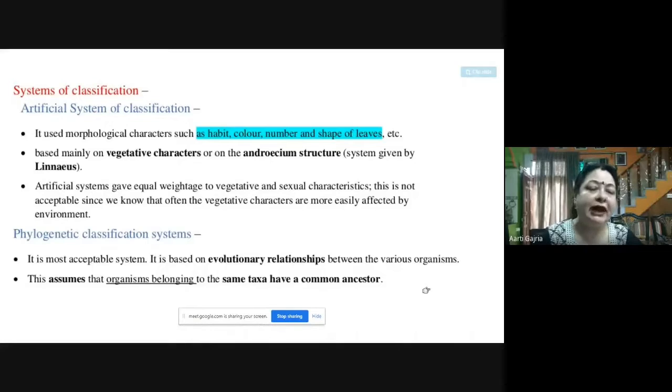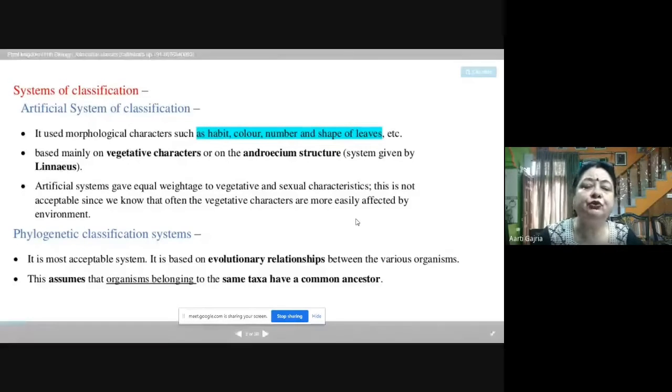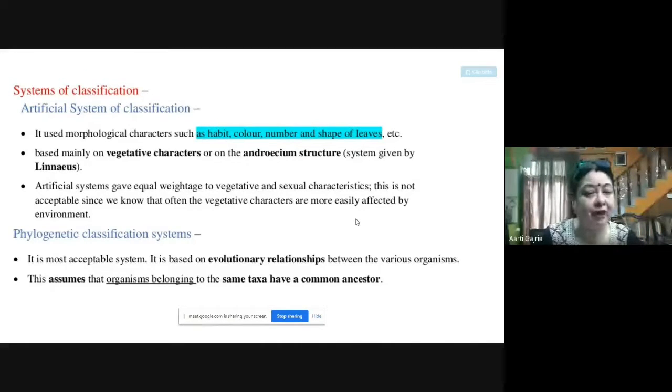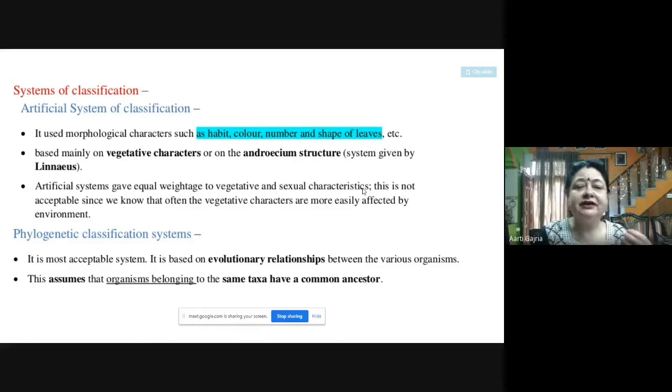Going for the classification of plant kingdom, we should know what were the systems of classification since the beginning. So first was the artificial system of classification, which used the morphological characters only. Morphological characters means the characters which are visible externally. So external appearance, we can say, these are called morphological characters, such as habit, color, number, shape of leaves. These were the morphological characters, and based on these characters, the different